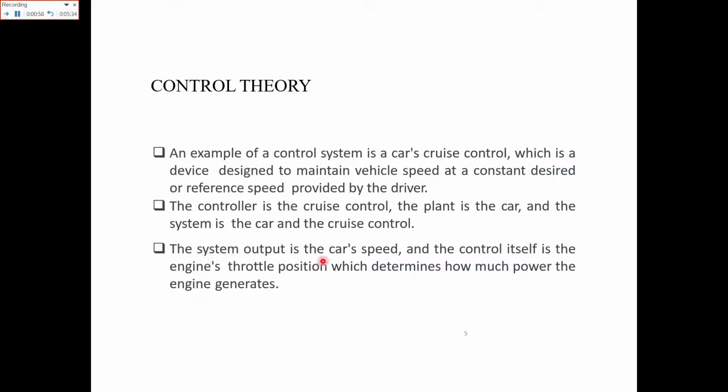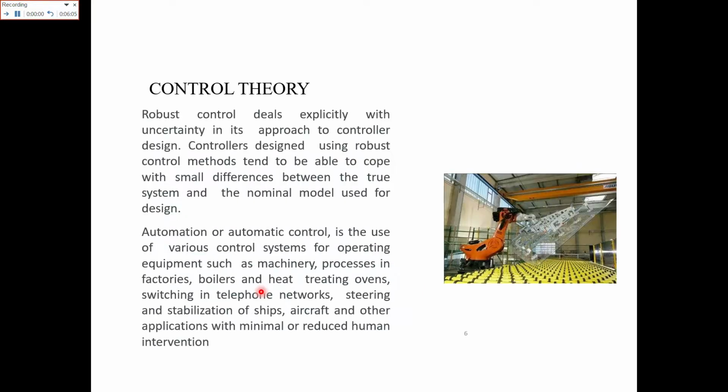The system output is basically the car's speed, and the control input itself is the engine throttle piston position, which determines how much power the engine generates. So when you push the cruise control and you remove the foot, basically the controller inside the cruise control will maintain the throttle, how much fuel is needed to maintain this specific speed. So this is an example of the control system.